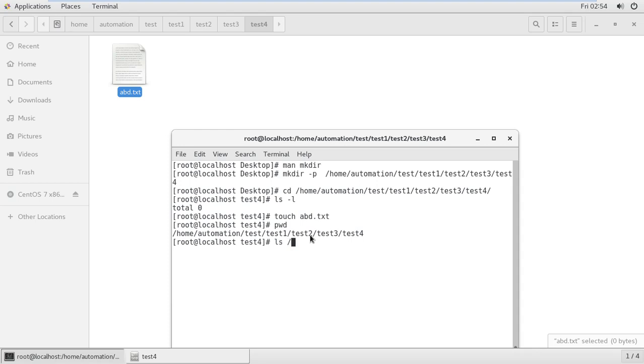So how can we check? home automations abd, abd2, abd3, abd4, ls, enter. There is one file called abc1. I want to delete it. So how can we remove? rm -vrf, same path, home automations abd.